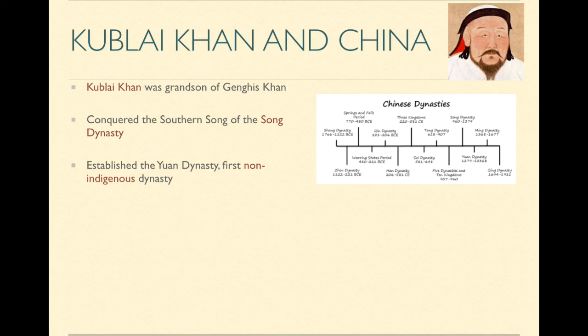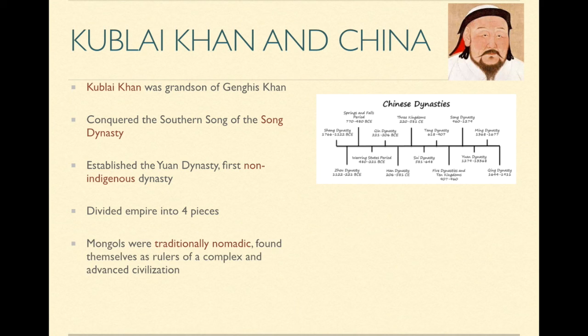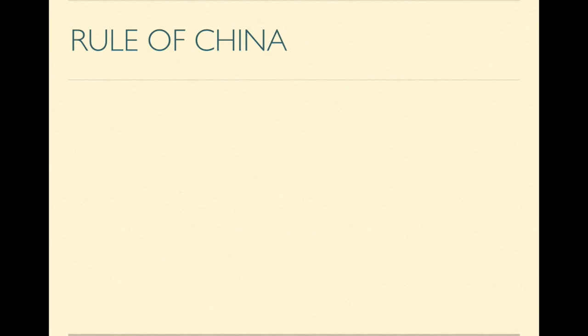So that is the dynastic era timeline. The Yuan dynasty came after the Song dynasty and before the Ming dynasty. Kublai Khan divided the empire into 4 pieces and it was ruled by descendants of Genghis Khan and his third generals. The Mongols were traditionally nomadic, but now they found themselves as rulers of a complex and advanced civilization, or China. So he knew that while the empire was won on horseback, it could not be governed on horseback.